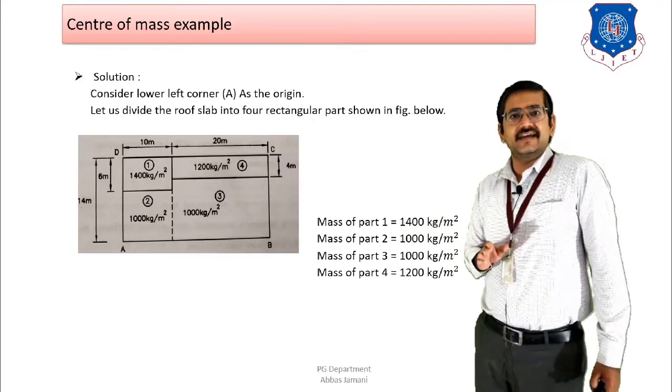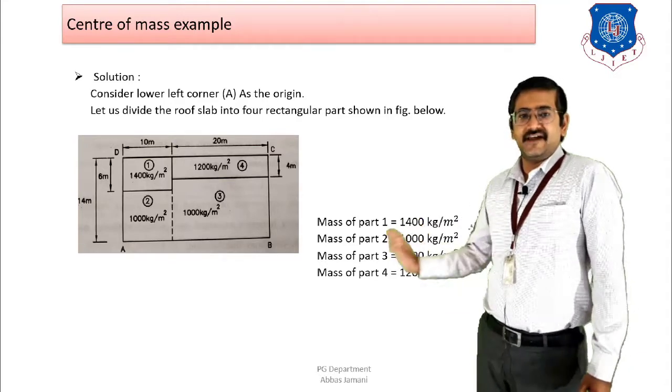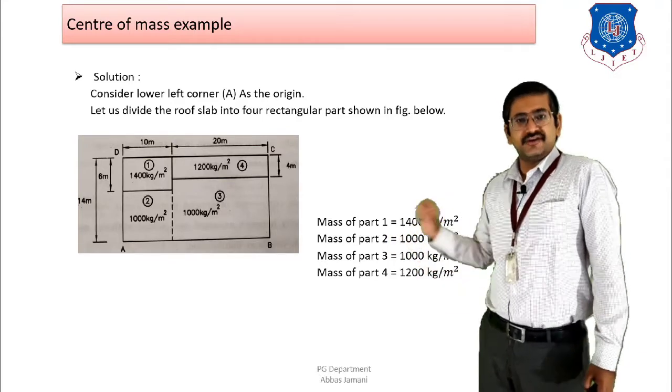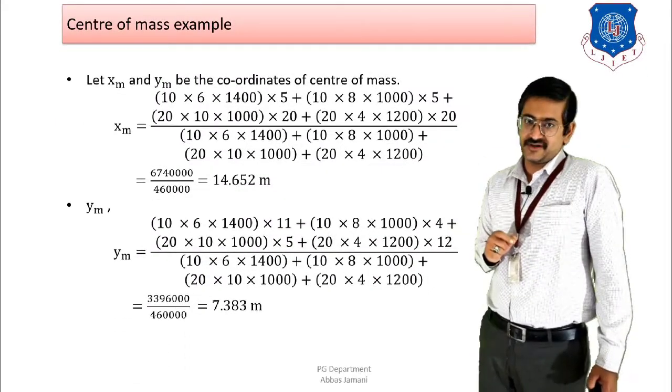And second thing, again, the CG of this particular part is going to be located at 5 meters from the point of origin. So again, y2 will be 5. So the same thing can be seen in that particular calculation, right?